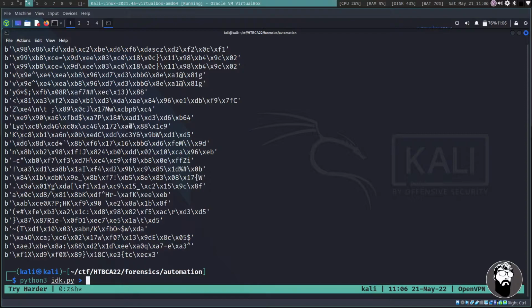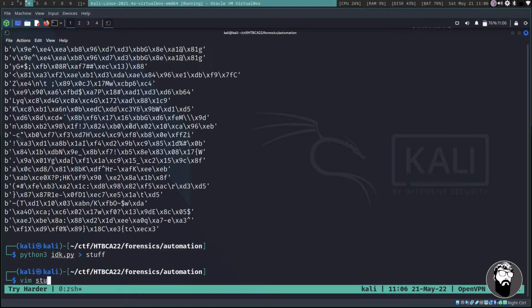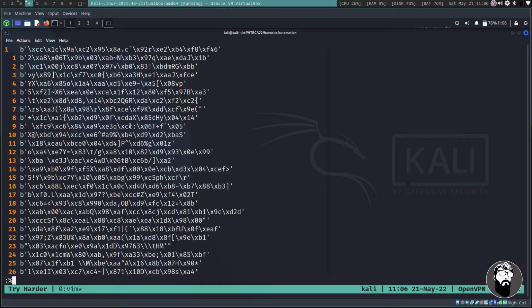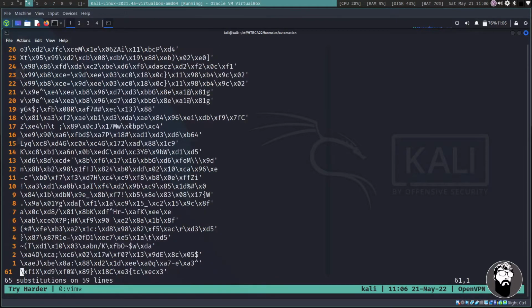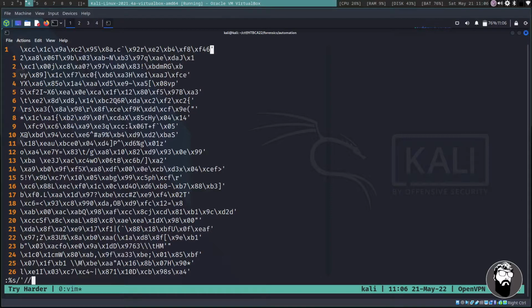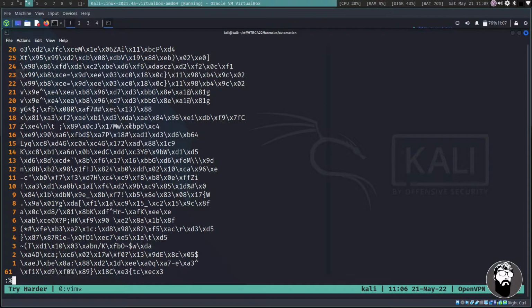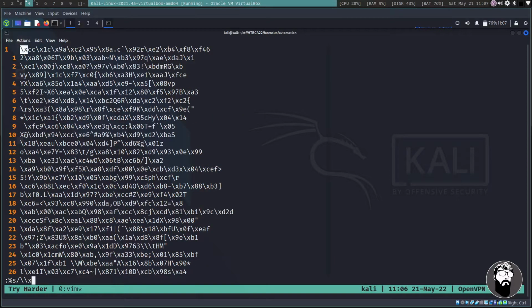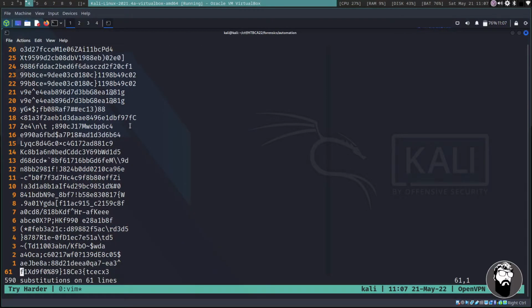So let's just redirect that into another file called stuff, and then we're going to vim stuff, and I want to do some more substitution, so a little bit more vim syntactic sugar. So B, apostrophe, single quote, we're going to change that to nothing, and then we're going to substitute the single apostrophe at the end of each line with nothing, and then we're going to substitute the \x. We have to escape the backslash, so we have to type 2 backslashes, and we're going to set that to nothing as well. And then once we do that, we get some more gobbledygook.